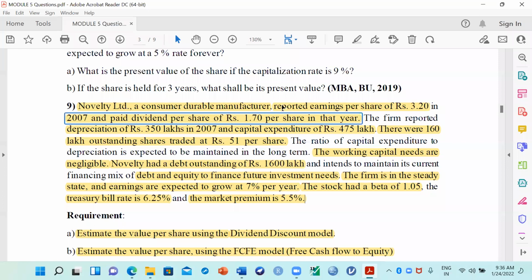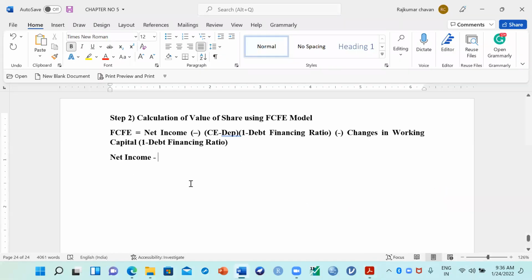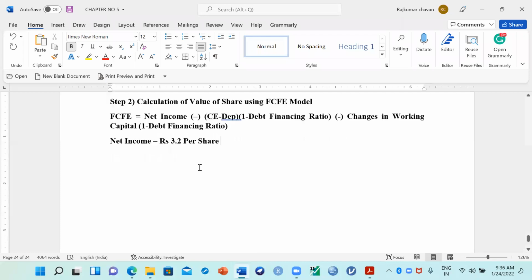The company has reported earning per share. Can you see here? Earning per share of this company is how much? 3.2, right? So 3.2 they already gave. They calculated the net income per share. So let me write here 3.2 per share. The net income, right? Earning per share of this company.